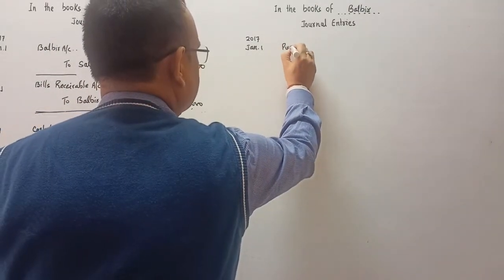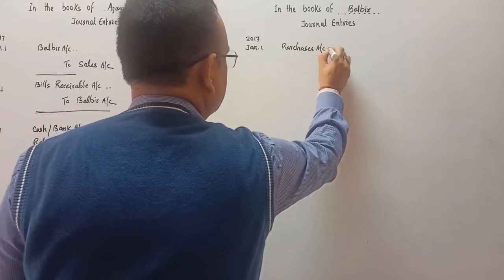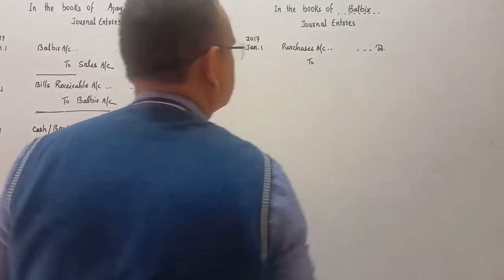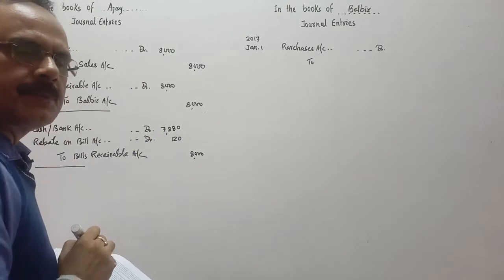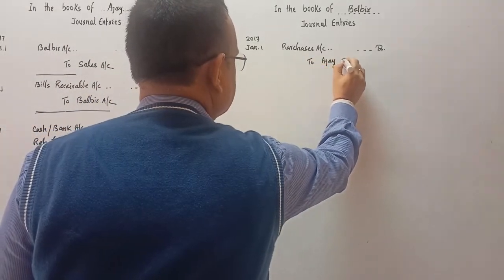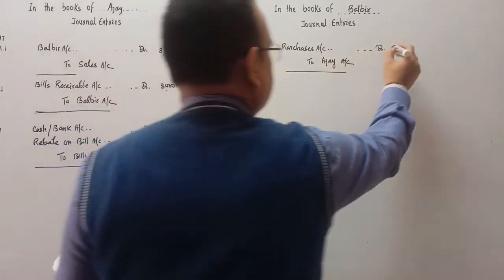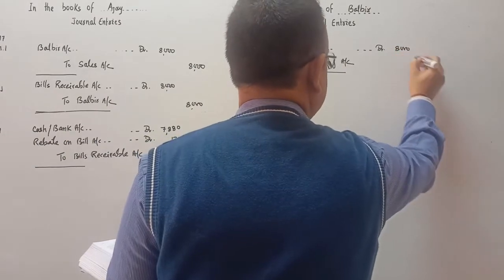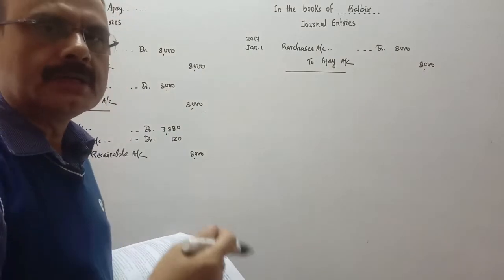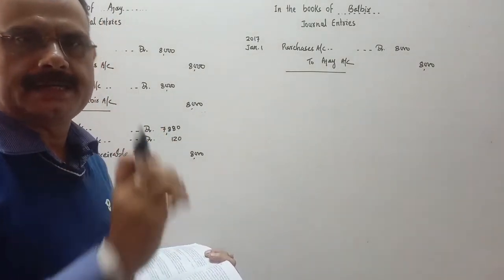So he will do the entry: purchase account debit, to Ajay account, from whom the goods are purchased, or you may write only Ajay. Goods purchased for rupees 8,000, with the narration being goods purchased on credit.